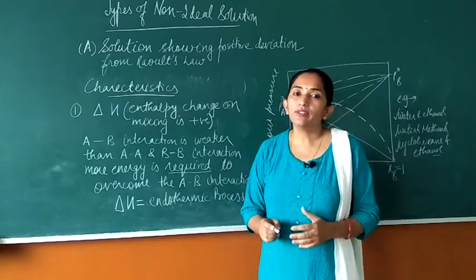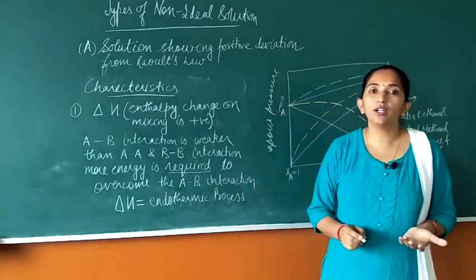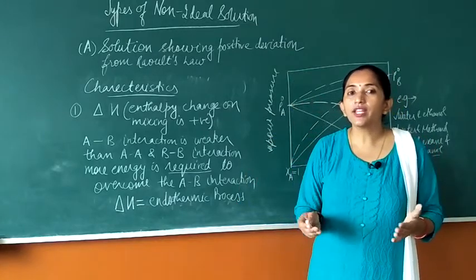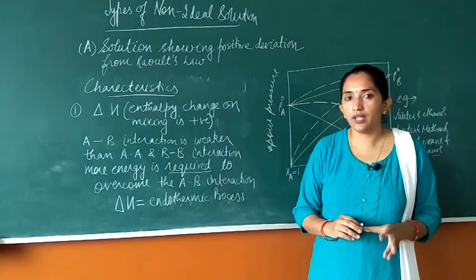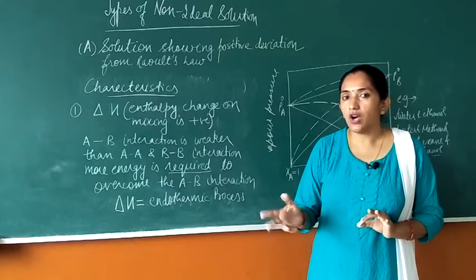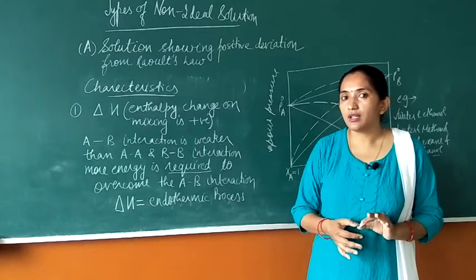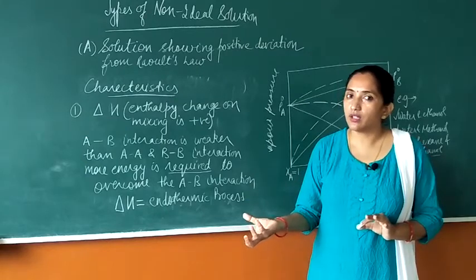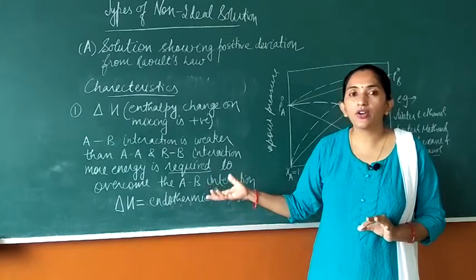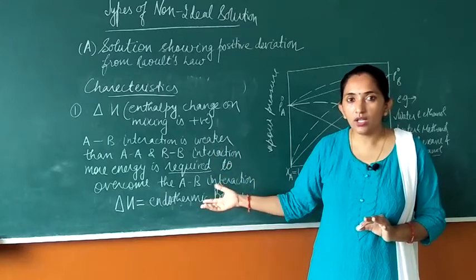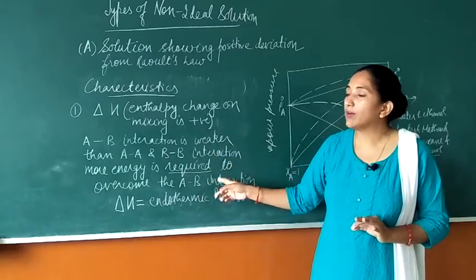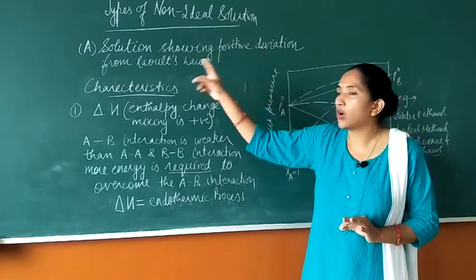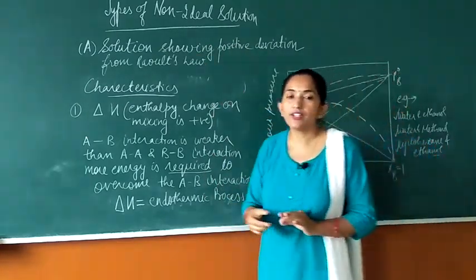So whenever there is a cooling down of the beaker or container which contains the two liquids, and the heat has been absorbed from the surrounding, that type of liquid pair will show positive deviation from Raoult's law, right, student?